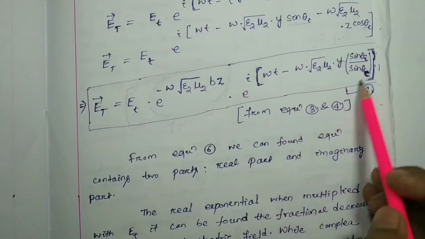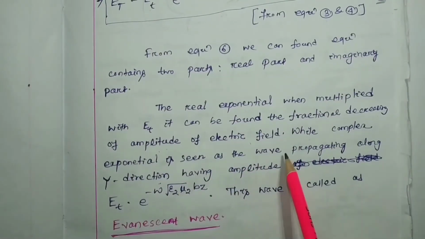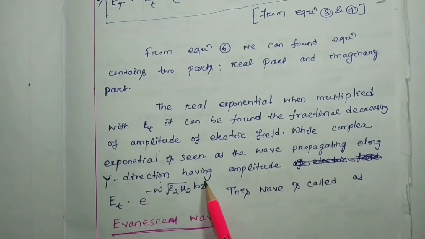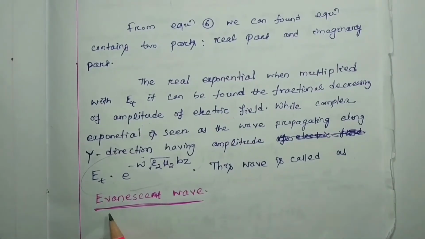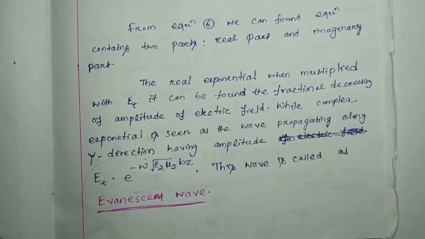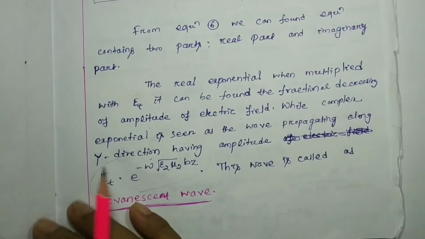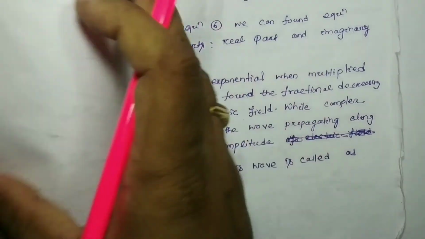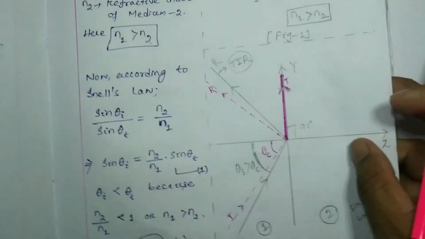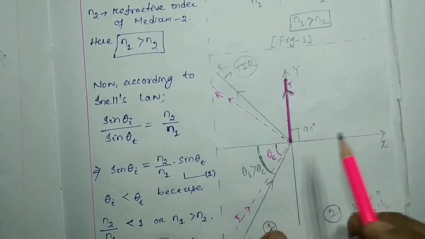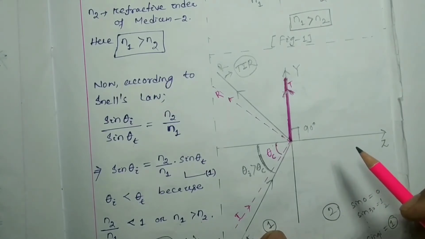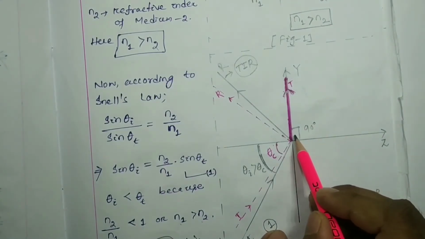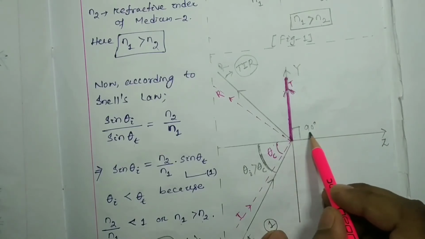this complex exponential is seen as the wave propagating along the y direction having this amplitude. This wave is called an evanescent wave. Got it? It is very interesting. That wave is traveling along the y-axis. However, the amplitude of that wave is continuously decreasing as we move along the positive z-axis direction.